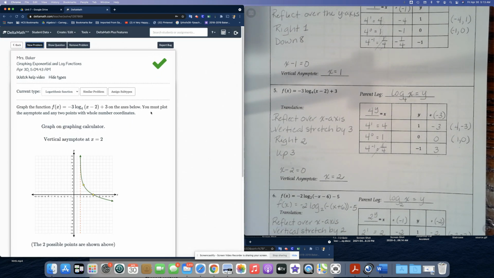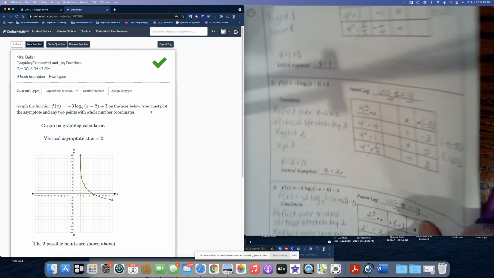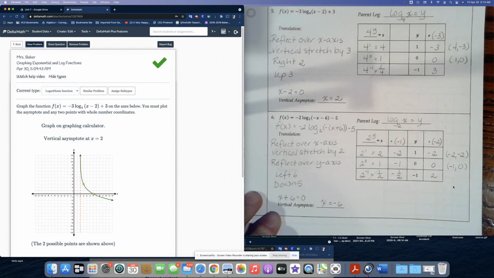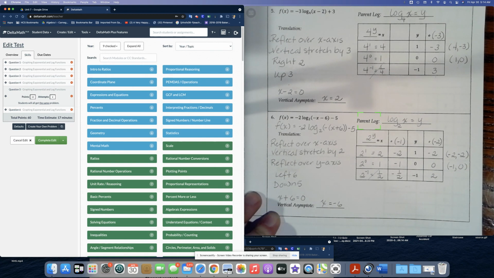Yay! Okay, good. All right, last but not least, one more problem. And this one was one of the most difficult ones I could find. So I figure if we can graph this, we can graph anything. And if we make a mistake, again, we have another attempt, so it's okay.